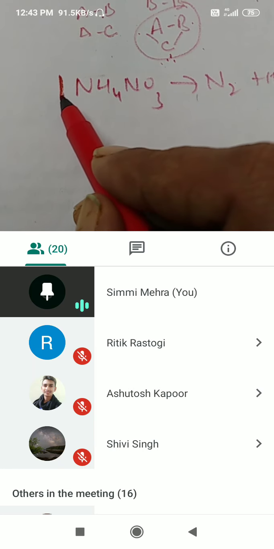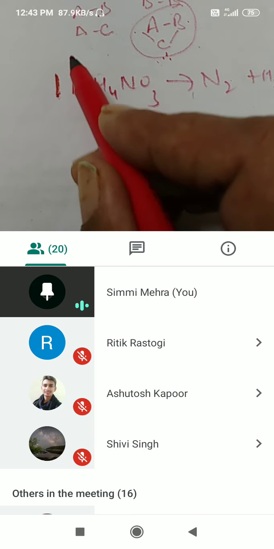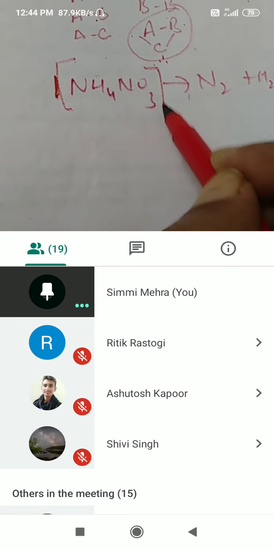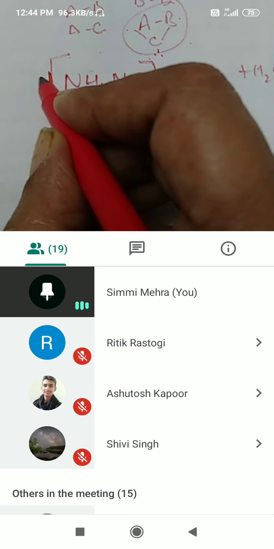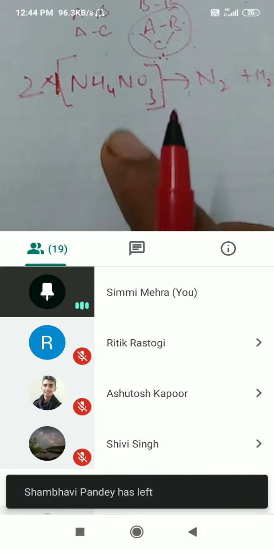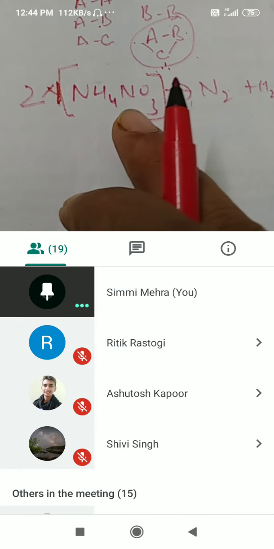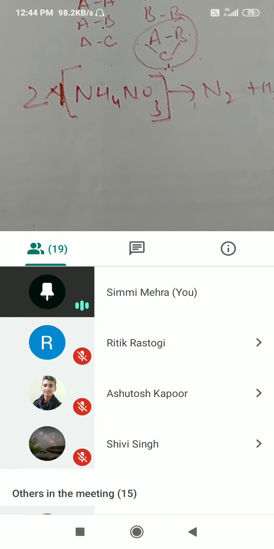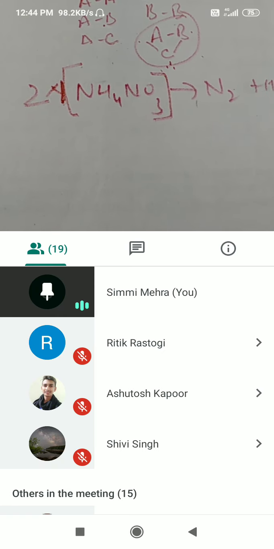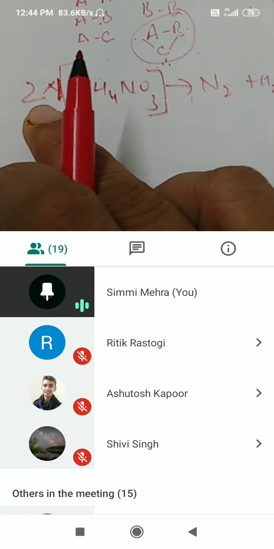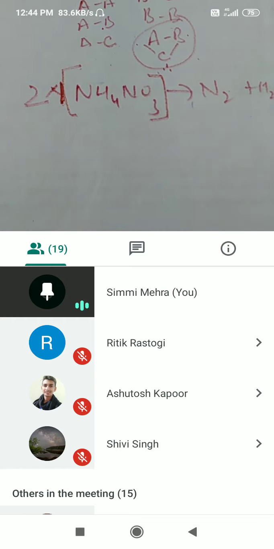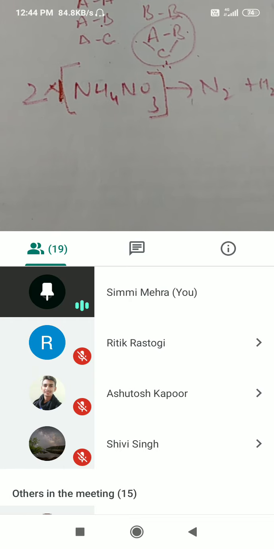If I make the concentration of ammonium nitrate double, the rate of reaction should also become double, but it may happen that it is unaffected. Nothing is happening to the rate of reaction. If I make it 3 times, it is unaffected. If I make it 4 times, it is unaffected.